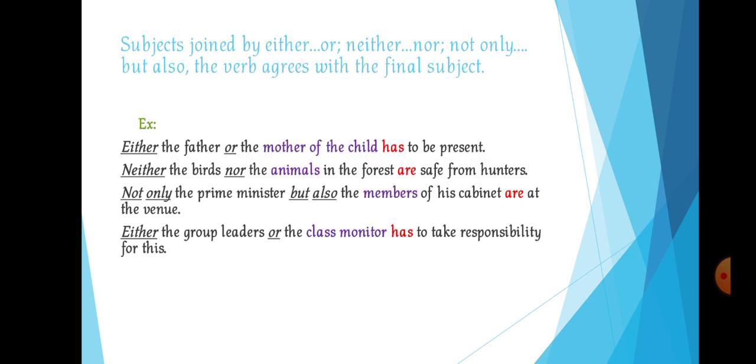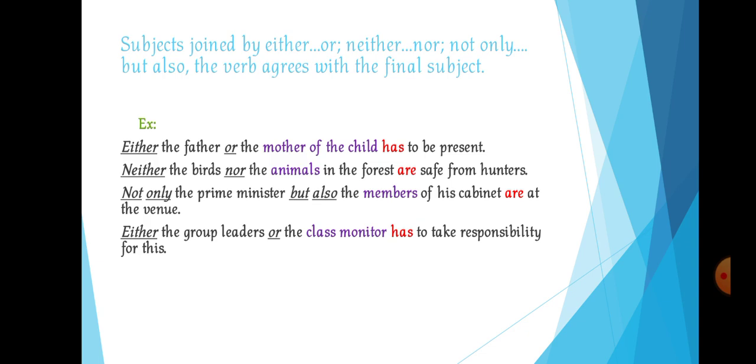So we are moving on to the sixth rule, right? Subjects that are joined by either and or, subjects that are joined by neither and nor, and subjects that are joined by not only and but also, the verb will agree with the final subject. Okay, say the first sentence in the example. Either the father or the mother of the child has to be present.